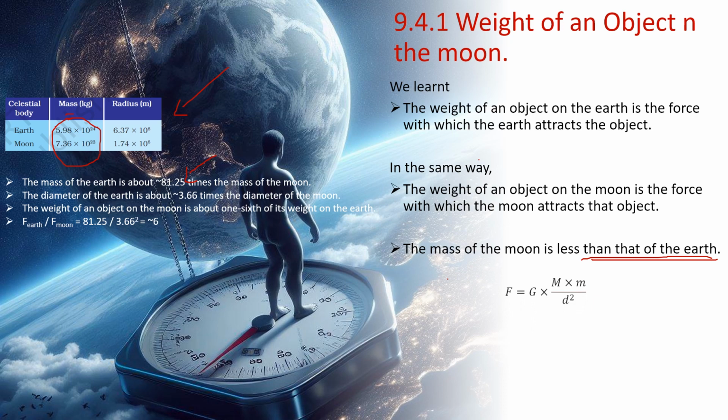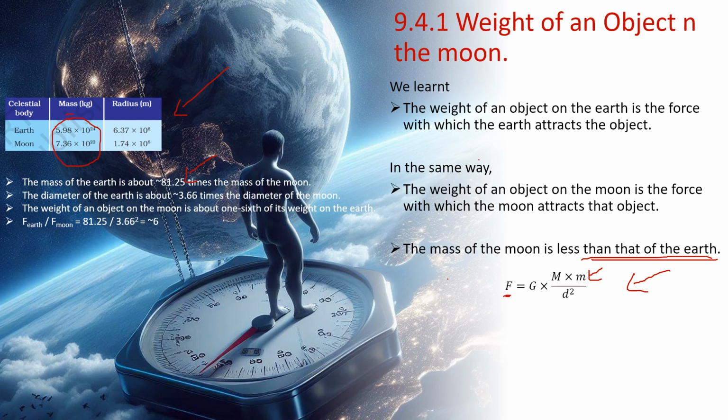So what? Question, right? So look at the formula of the universal law of gravitation, or universal law of attraction. I mean, attraction is the right word. F is given by Newton. Remember this formula: force is equal to G into M into m divided by d squared, where small m is the mass of the object.